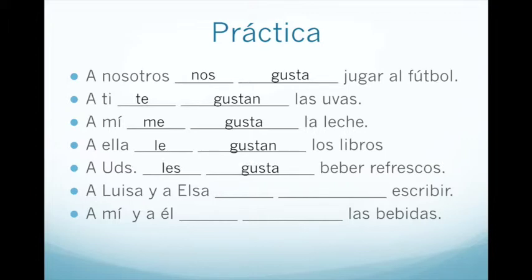A Luisa y a Elsa is basically saying a ellas, or to them, les, and then because escribir is a verb, just gusta. A mí y a él is to me and to him, also to say to us, nos, and because las bebidas is plural, and directly after the blank, it's going to be gustan.